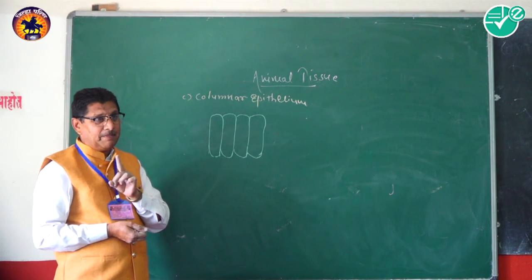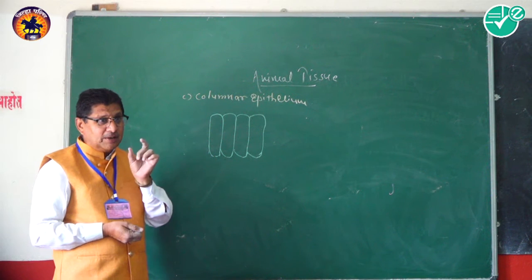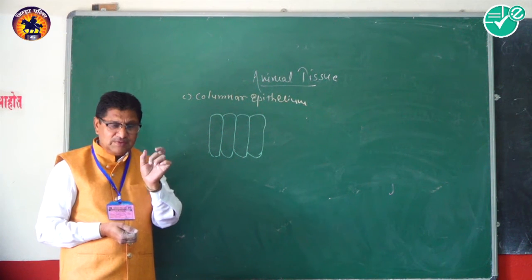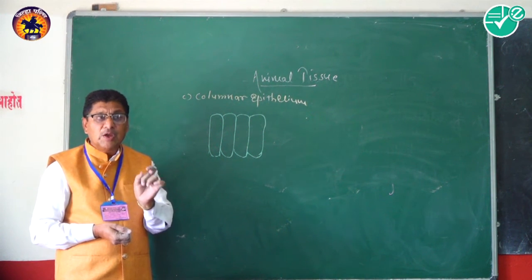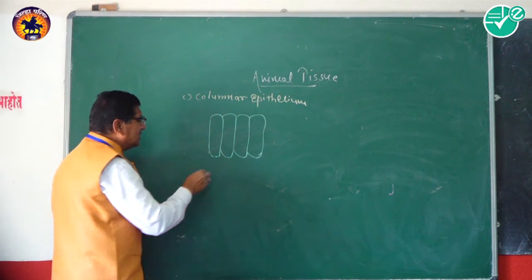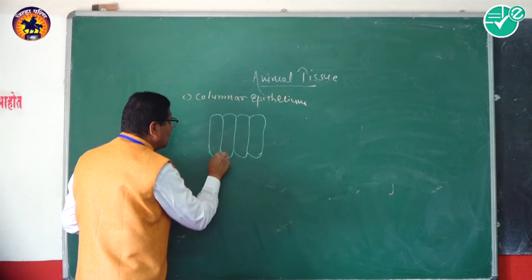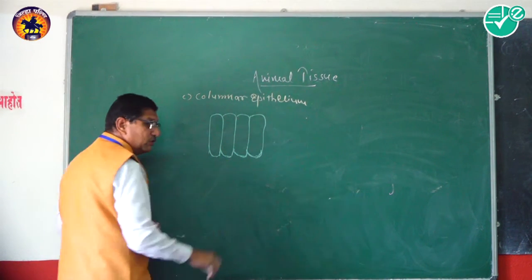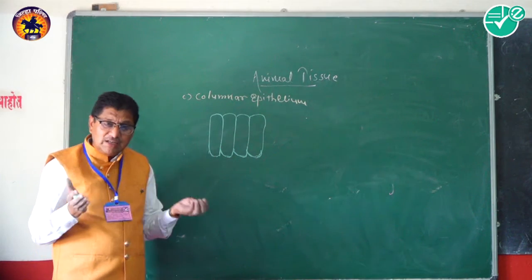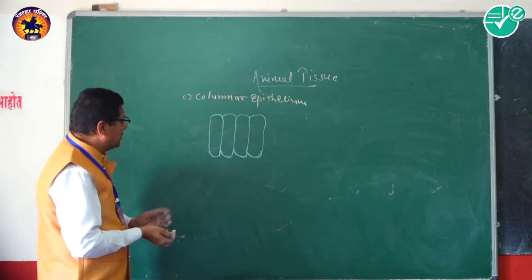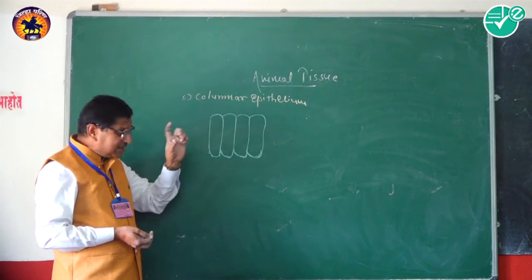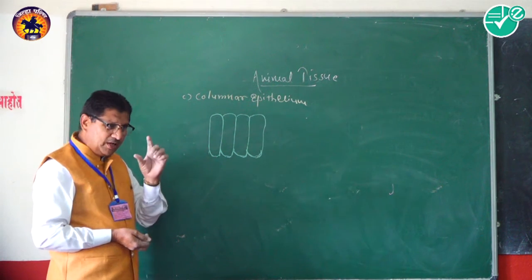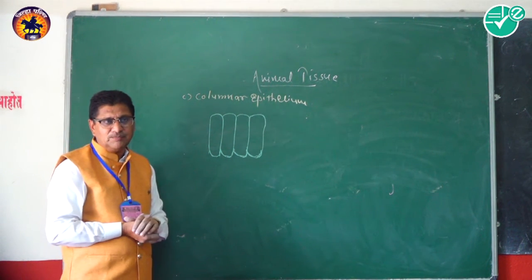These cells show differences at the free end and fixed end. Basically, these cells are narrow towards the lower end, the basal end, while they are wide, broad towards the free end. This is a very important feature of the columnar epithelium.